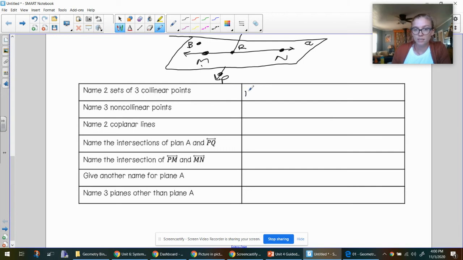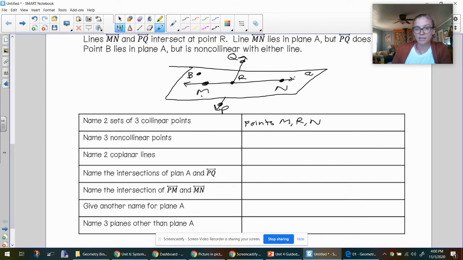So points M, R, and N are collinear because they all lie on the same line, and points P, R, and Q are collinear because they all lie on the same line.